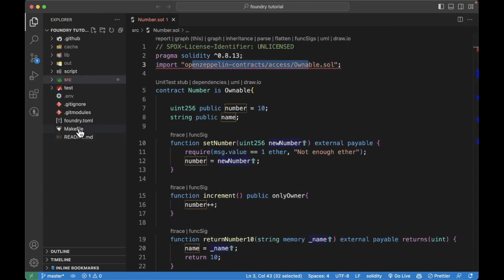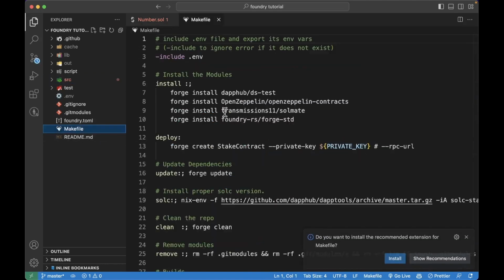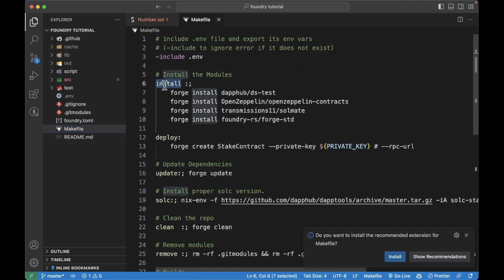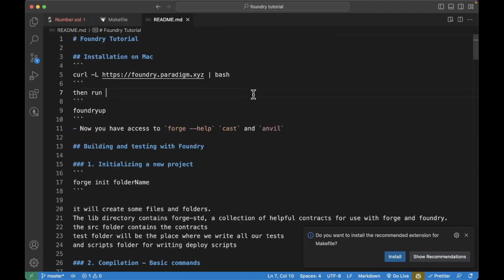This is what the make file is for. Inside here you have an install command defined. First you install Foundry, which we can do by running the command specified in the Foundry tutorial here, and then just run foundryup. Once you've done those commands and installed Foundry, you have access to the forge command, the cast command and the anvil command. These different commands are for different purposes.